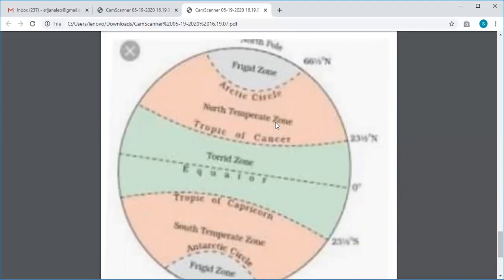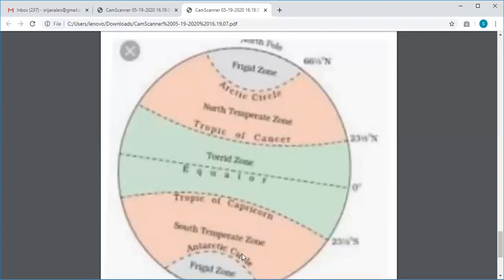Now you have to understand that even within the temperate zone, areas lying near the Tropic of Cancer will have higher temperature than those lying near the Arctic Circle. Same with the south temperate zone. The south temperate zone lies between the Tropic of Capricorn and the Antarctic Circle.